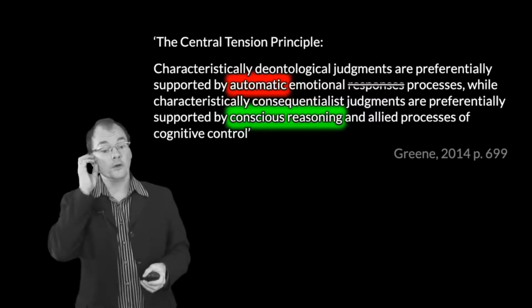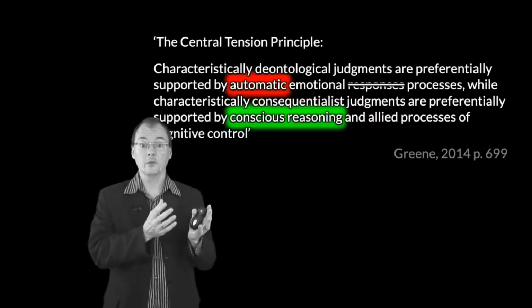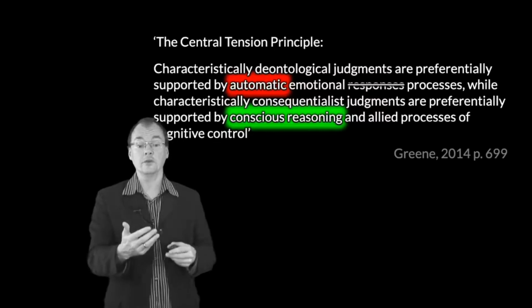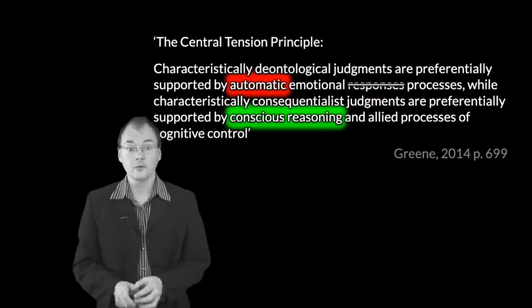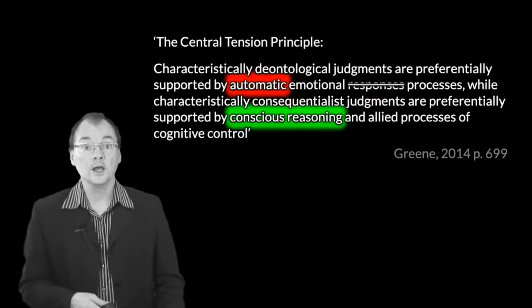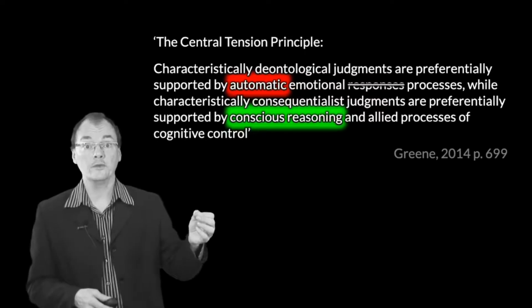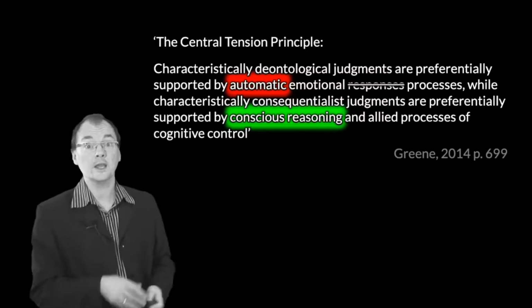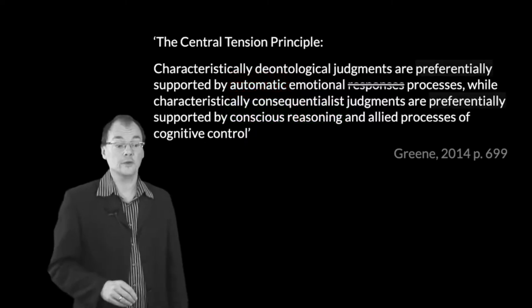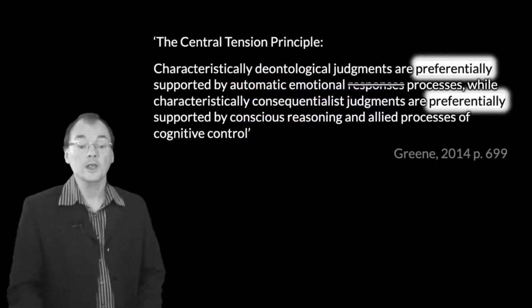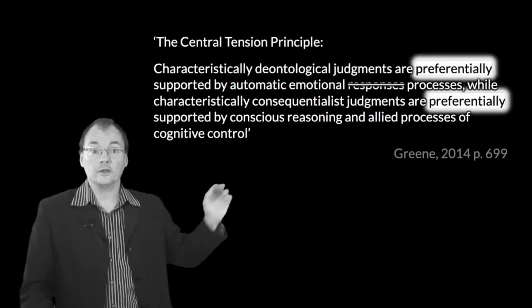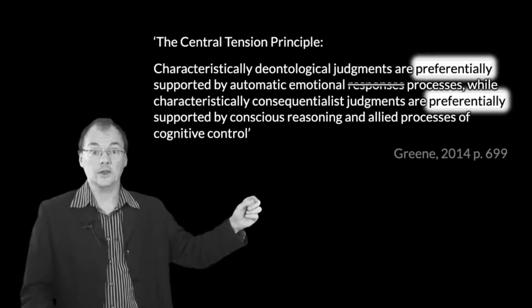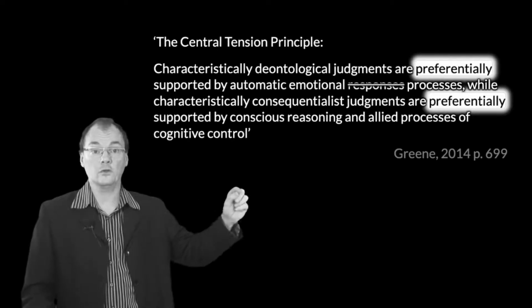So what we really want here, I think, are fast and slow. We want to stick to the point here and not get caught up in a bunch of extraneous stuff about automaticity or conscious reasoning. Very complicated, difficult topics to grapple with. Let's not go there unless there's some clear benefit in the predictions that we can generate from doing so. Maybe there is, but the evidence that we've got today doesn't point us in that direction. So let's not worry about those things. All right. Now, if we strip all of that extraneous matter away, what we've got is an association between the faster process and the deontology, the slower process and the consequentialism.